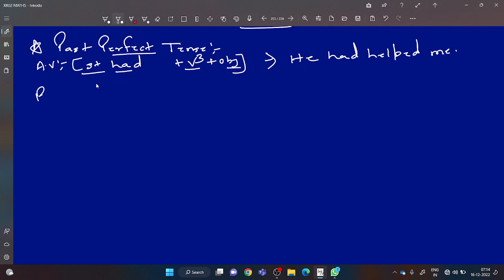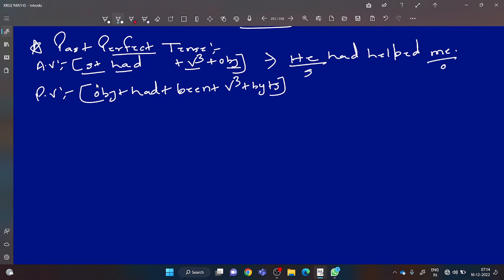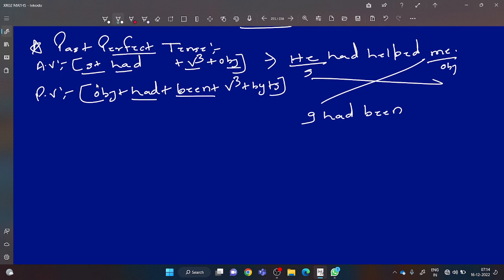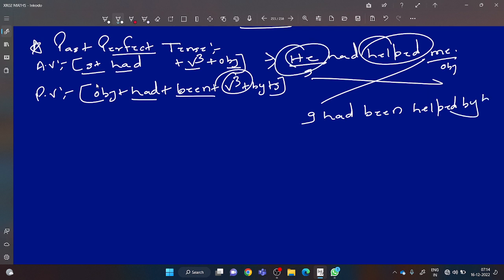Okay, so what is the structure of passive voice? At first you will use object, after that had, after had you will use been, after that V3, after that by plus subject. So this is subject, this is an object. You will use cross method, na? Me will come as I, after that had. Always remember, after has, have, had, been is given. So I had been. Main verb V3. So what is the V3 of helped? Helped is already V3 plus by plus subject, which will be in objective case, by him.